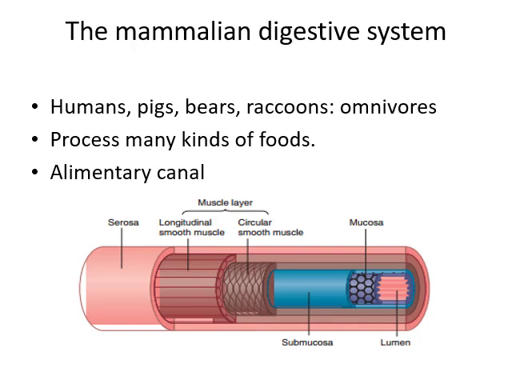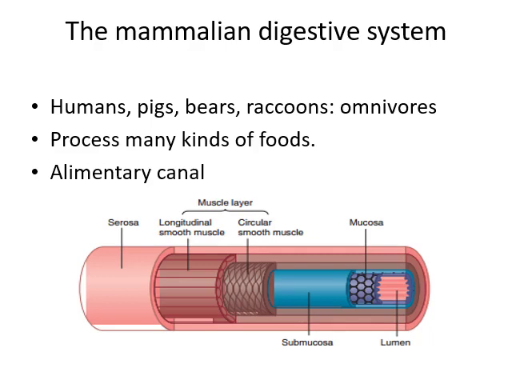The mammalian digestive system. Humans, pigs, bears, raccoons are omnivores. So their digestive system has some adaptations for plant and flesh-eating material. They process many kinds of foods and their alimentary canal is like this.